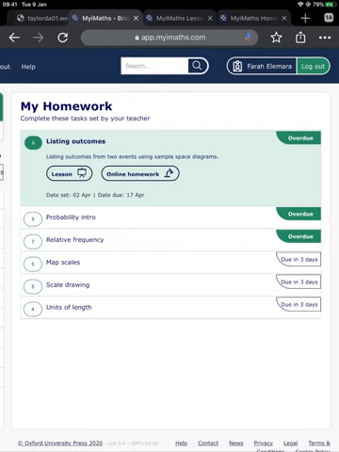Myimaths. It's a very useful tool. It should be very straightforward. Thank you.